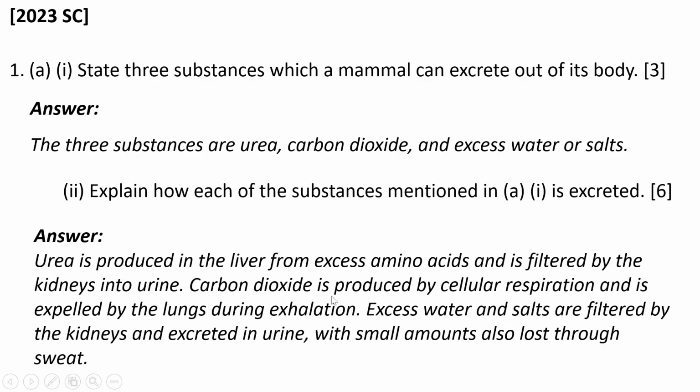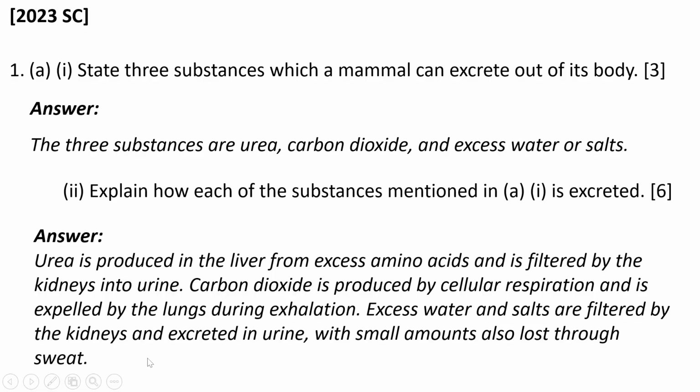Carbon dioxide is produced by cellular respiration and is expelled by the lungs during exhalation. Excess water and salts are filtered by the kidneys and excreted in urine, with small amounts also lost through sweat.